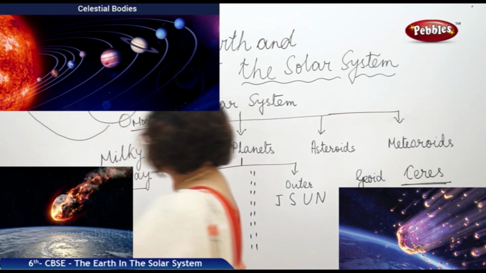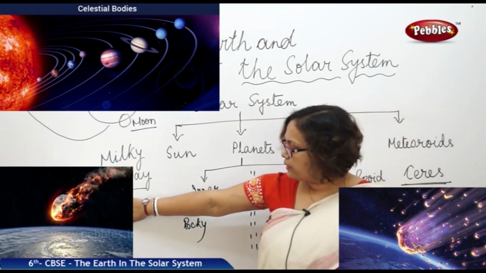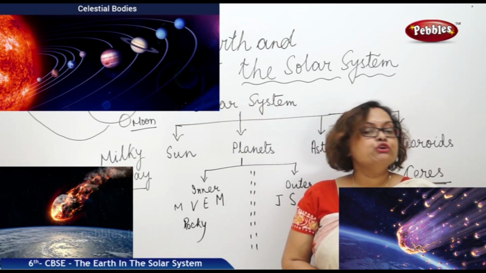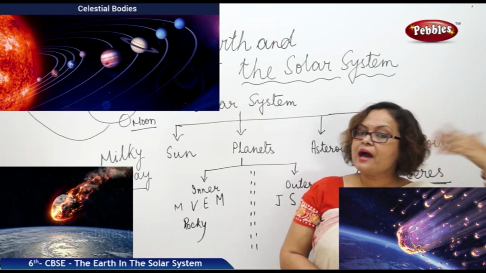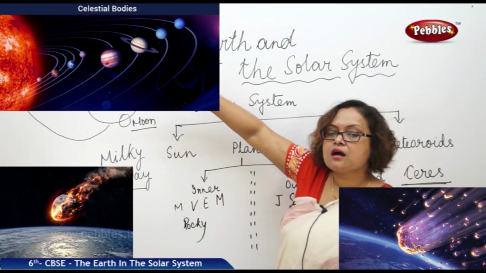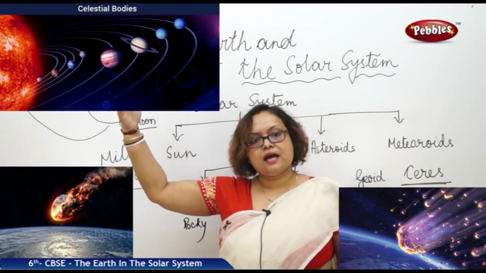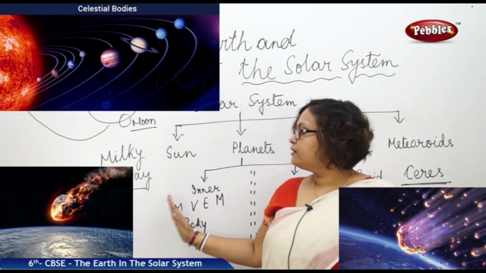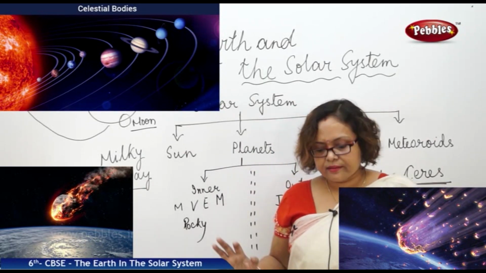In ancient history, India gave a name to our own galaxy, and we named it Akash Ganga. You know the river Ganga; as the river Ganga is flowing, it is imagined in that way that all the stars are flowing in the sky. Akash means the sky. So it is named Akash Ganga. We are a part of the Milky Way or Akash Ganga galaxy.